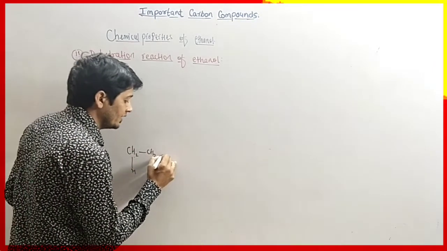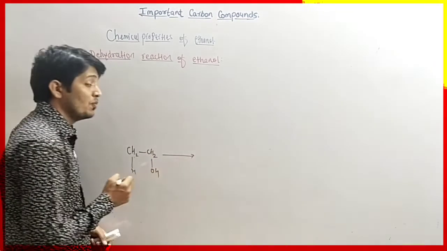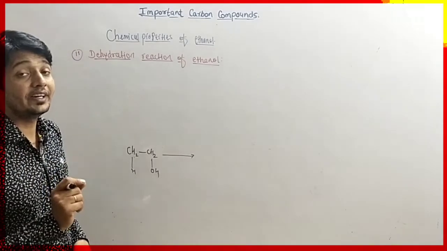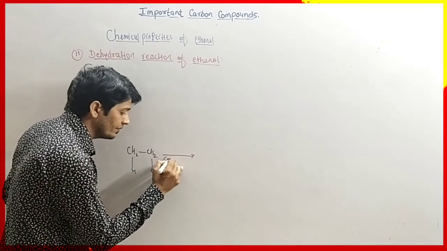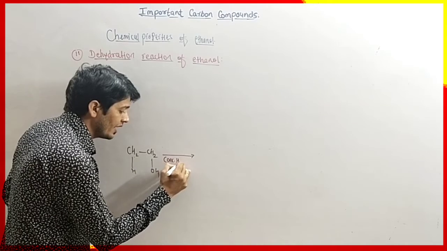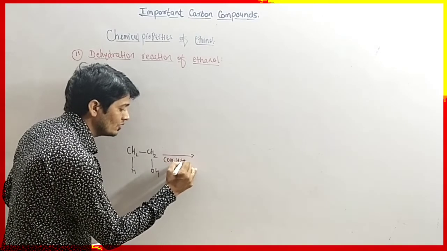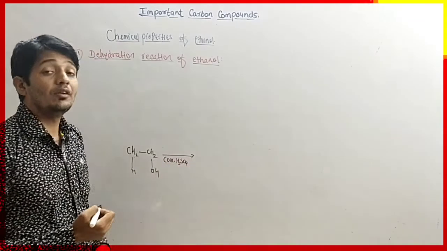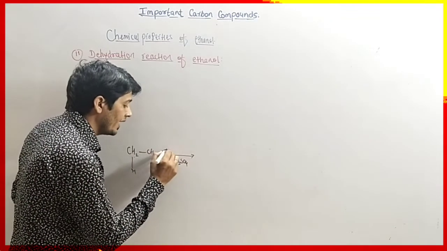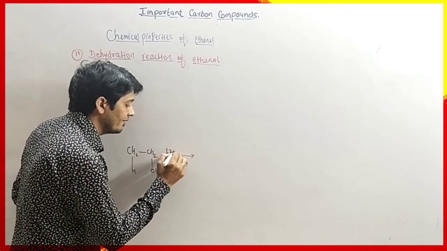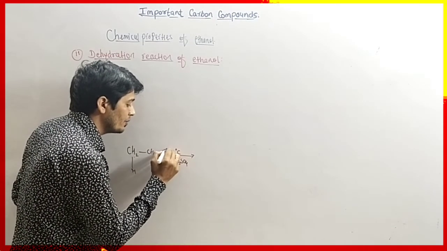So when ethanol is boiled with concentrated H2SO4, here we have to write the condition, concentrated H2SO4, sulfuric acid, at 170 degrees Celsius temperature.